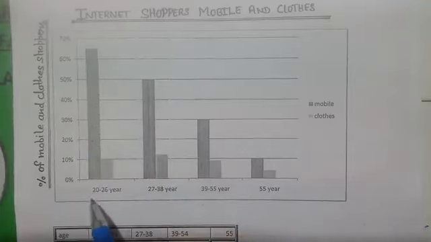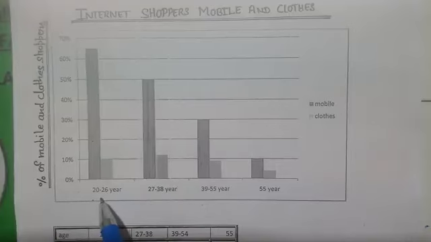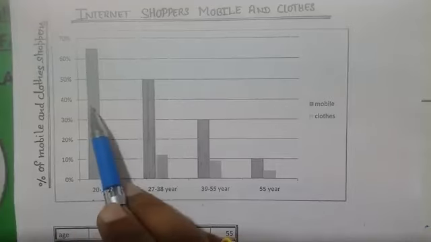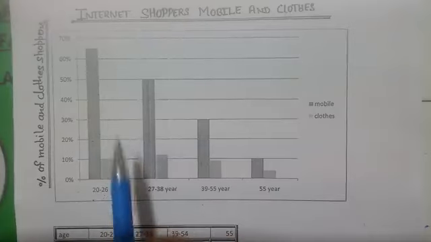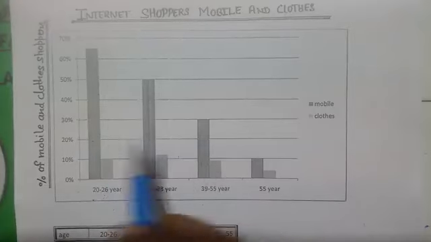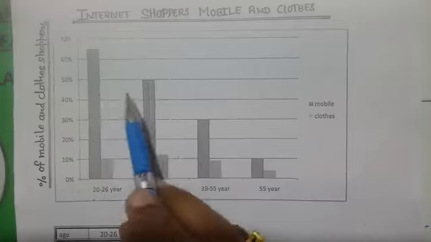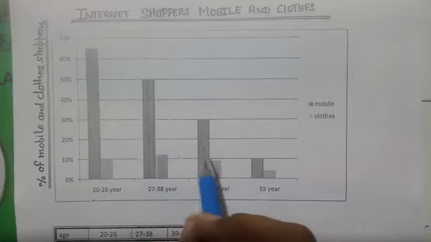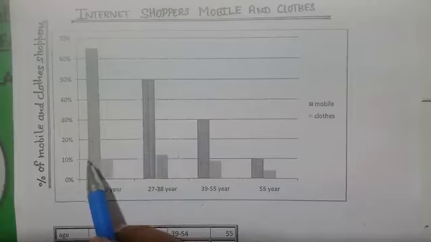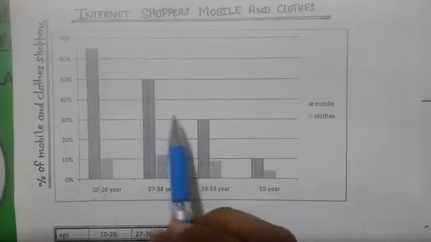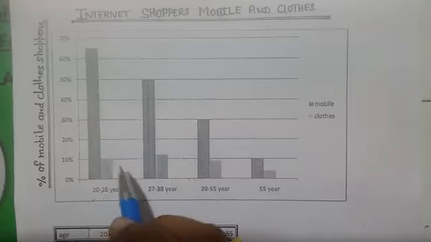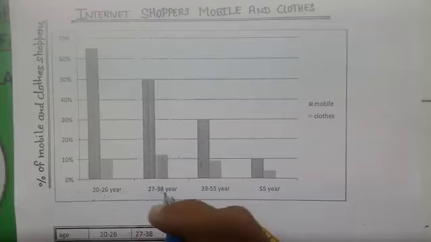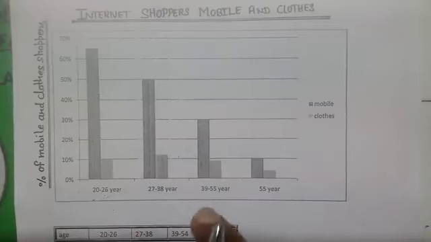And second, this age group, the youngest age group, has more purchase than the other age groups. Second thing, as the age group declines, we can easily check the percentage of buying mobile and clothes also decreases. So these are the things.